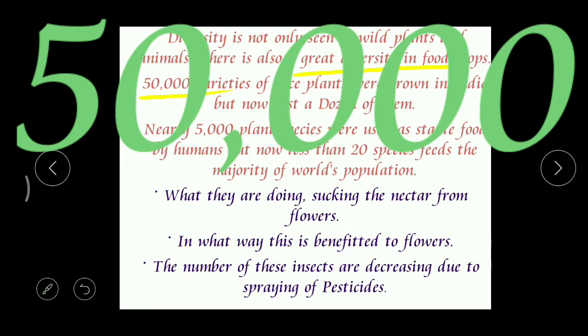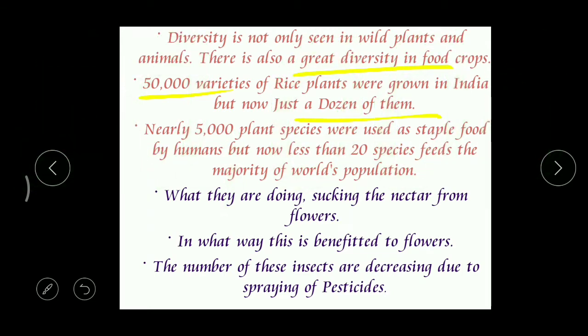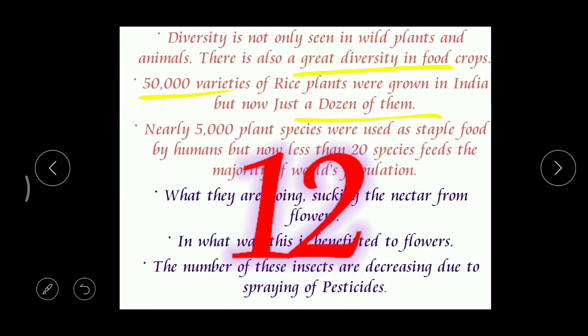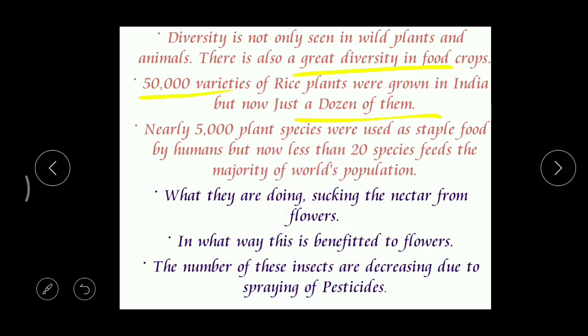But now the diversity has decreased, and now we can find only a dozen of them. That means only 12 varieties are available nowadays. You can imagine, where the 50,000 and where the dozen.